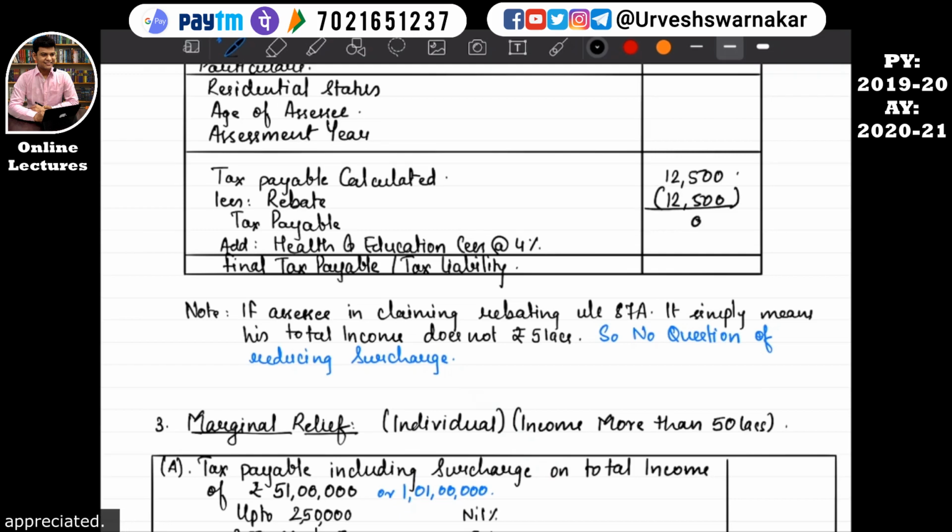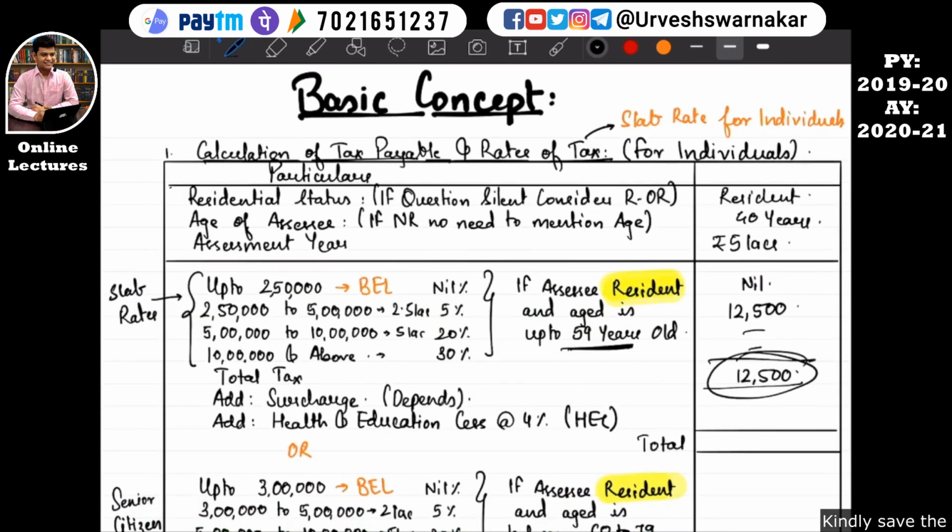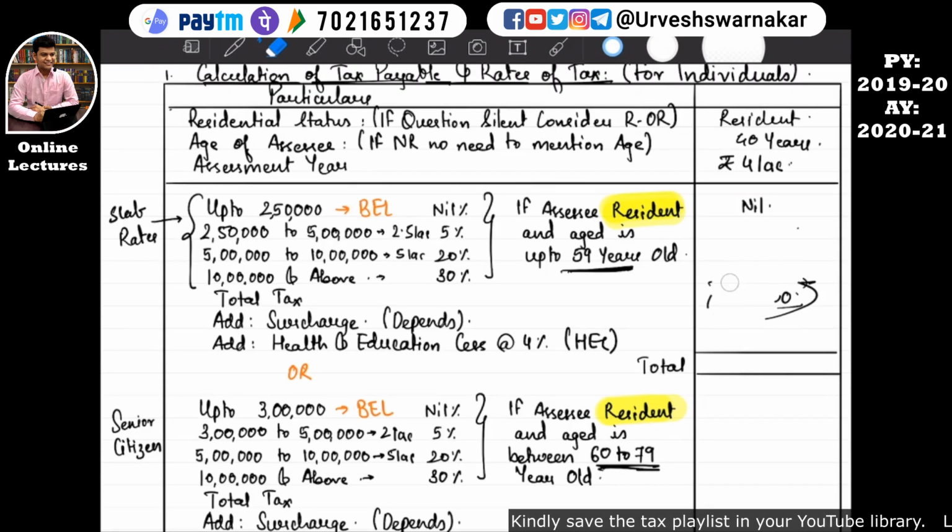If tax payable is 0, then HEC will also be 0. Therefore, the final tax payable or tax liability is also 0. Okay, now let's understand with some other example. Same example with his total income, say rupees 4 lakh. So if his income is rupees 4 lakh, your tax calculation will also change, right?